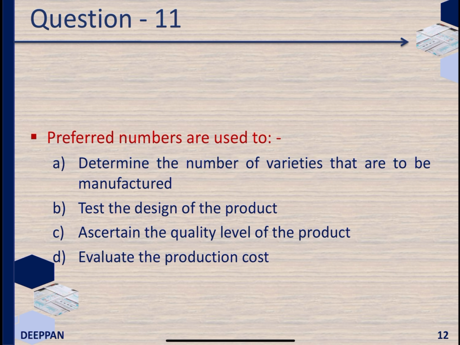CMA Intermediate Book Back MCQs. Number of product varieties that can be manufactured in job production is large varieties of products. Number of product varieties that can be manufactured in mass production is few varieties in large volumes. In general, number of product varieties that can be manufactured in flow production is one only or very low variety.